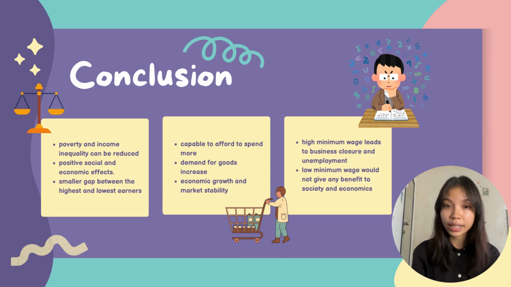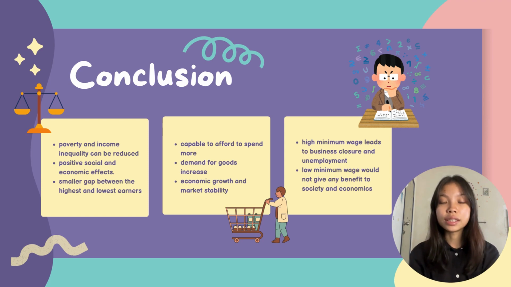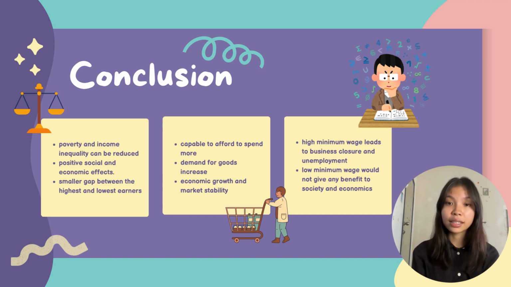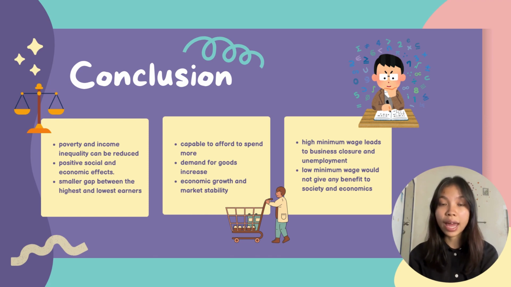But other than that, when a worker earns a sufficient income, which is when the government sets a reasonable minimum wage, they can afford to spend more on goods such as groceries. Therefore, they are indirectly increasing the demand for goods in the market. Hence, it can lead to economic growth and greater market stability.